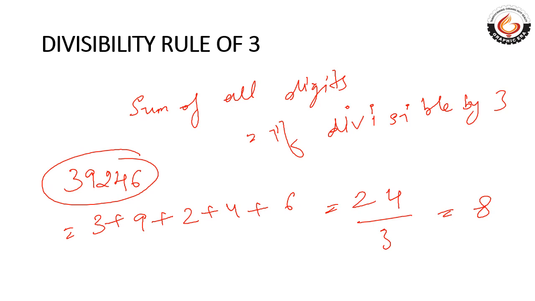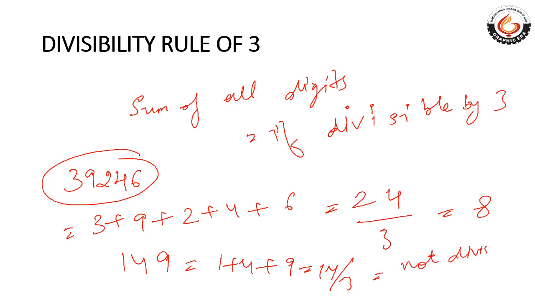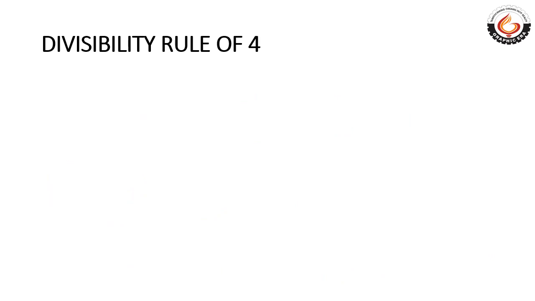Let's take another number. Suppose 1, 4, 9. Add all the digits, 1 plus 4 plus 9 becomes 14. Not divisible by 3. So not divisible by 3. Got it? Let's jump on to the divisibility rule of 4.